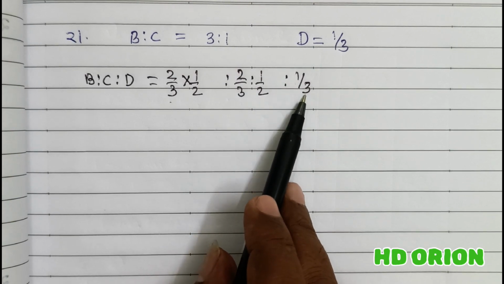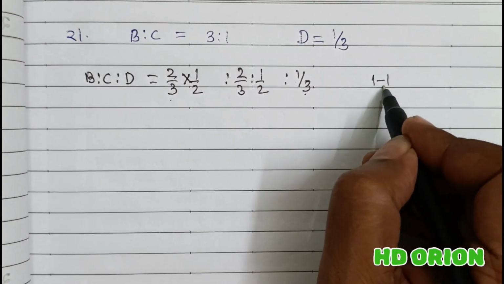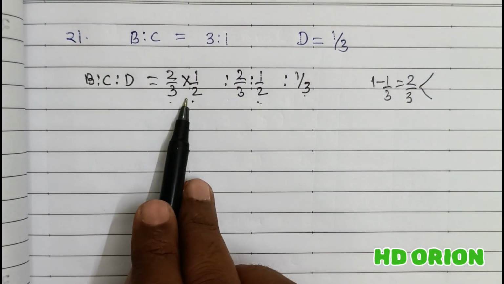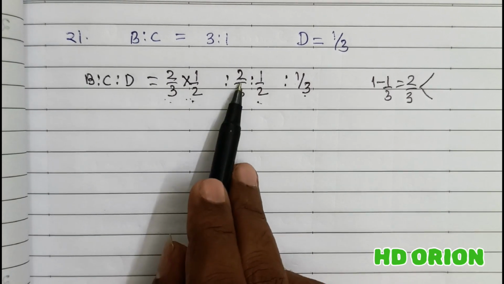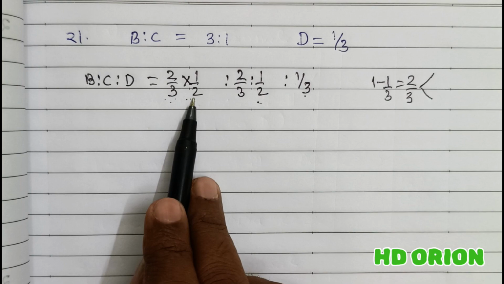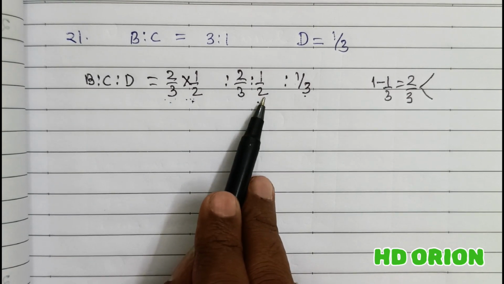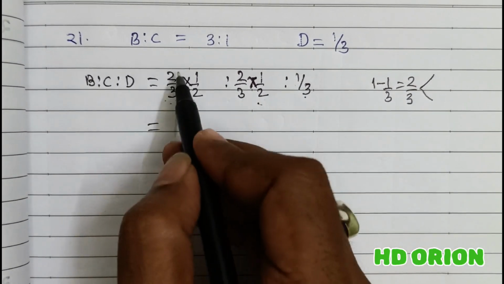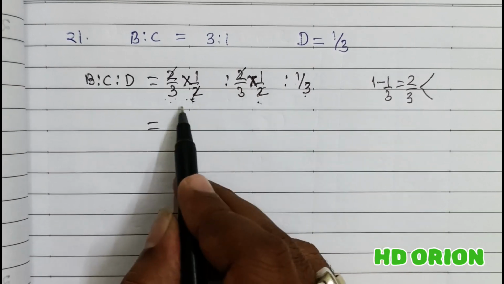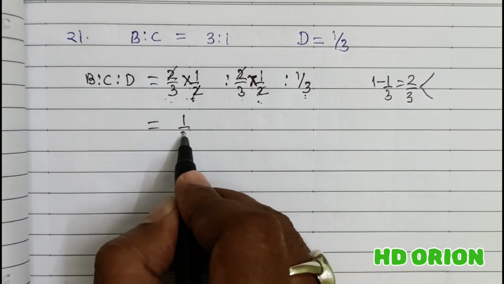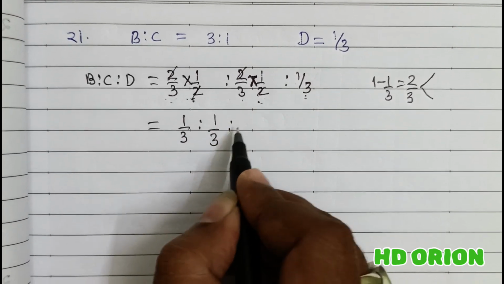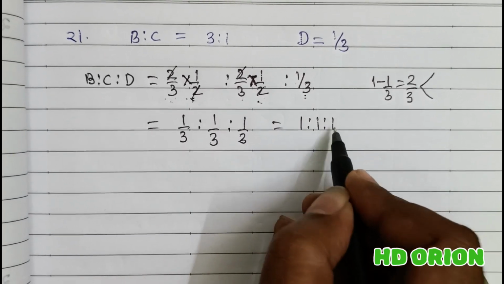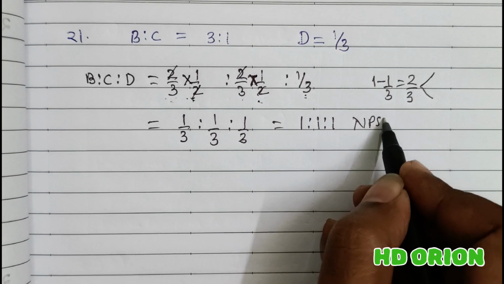D is paid 1/3 from the total profit. So the remaining will be how much? 1 minus 1/3 is equal to how much? 2/3. Now it is divided half and half among old partners: half of 2/3 is given to B and the other half of 2/3 is given to C. So in this way, the new ratio becomes how much? We can cancel 2 here because in the denominator we will get 3. So 1/3 is to 1/3 is to 1/3. Here also the denominators are the same. So the new ratio is 1:1:1. So this is their new profit sharing ratio.